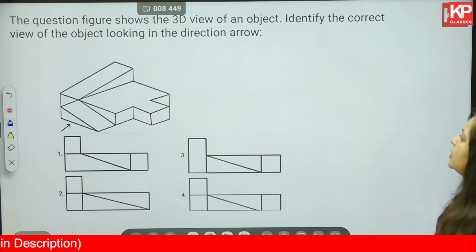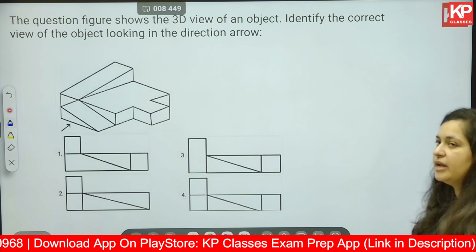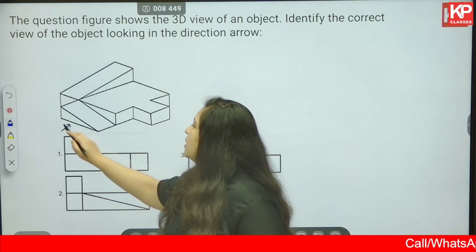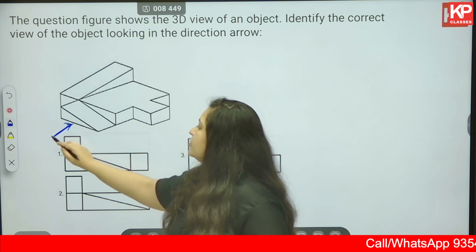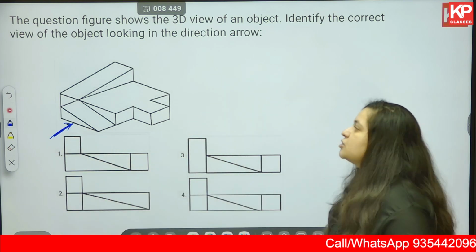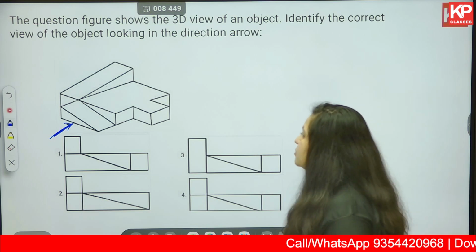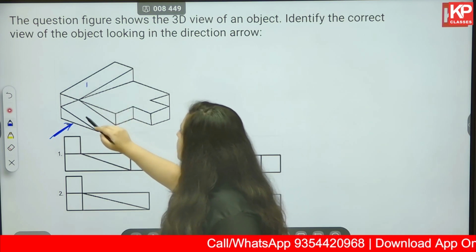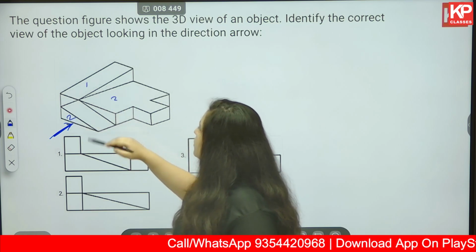The question figure shows the 3D view of an object. Identify the correct view of the object looking in the direction arrow. The object is the same as the previous question, just the direction of the arrow has been changed or the view angle has been changed. So what are the faces that you will be able to observe now, or what are the objects? Let's simplify that first. 1, 2, 3.